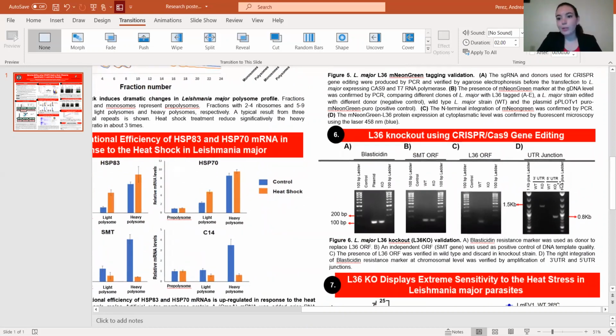Then we were interested in seeing what L36 did for the cell. So we know that L36 is a ribosomal protein, even in humans. So we were really, really interested in knowing what this did. Like, we could have this protein in common with the parasite.